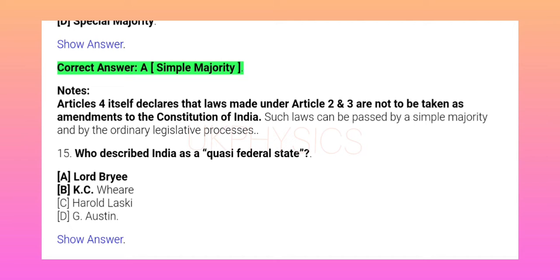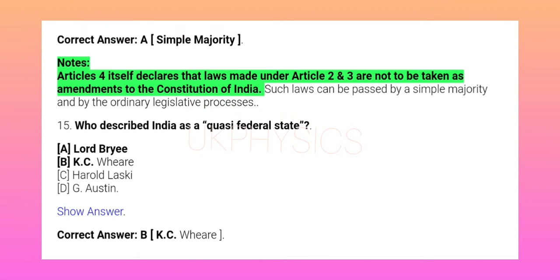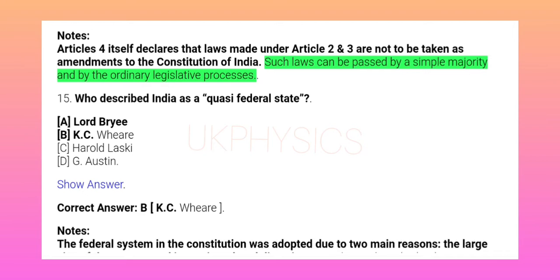Simple majority. Notes: Article 4 itself declares that laws made under Articles 2 and 3 are not to be taken as amendments to the Constitution of India. Such laws can be passed by a simple majority and by the ordinary legislative processes.